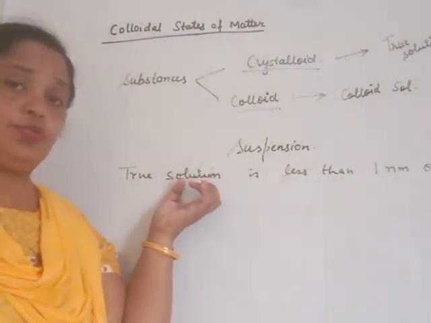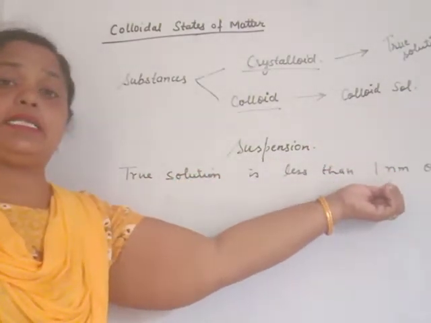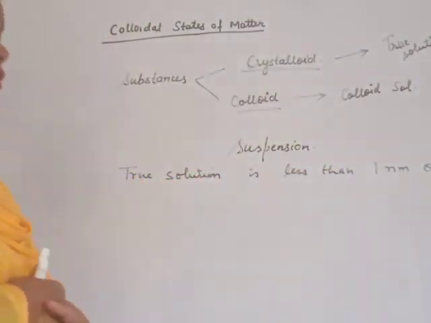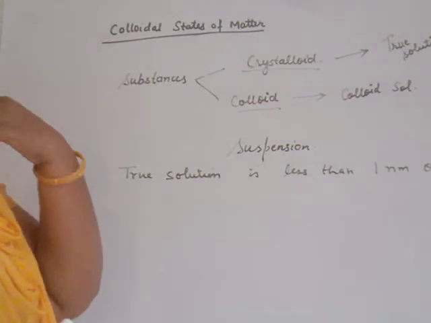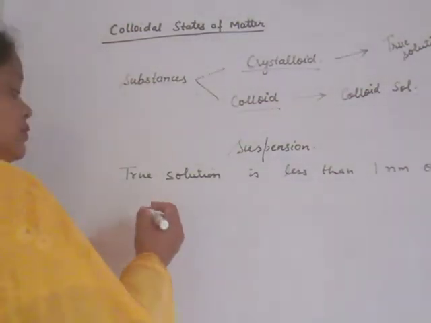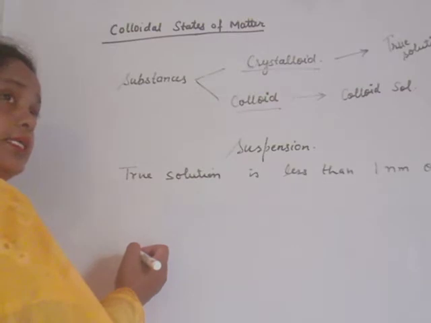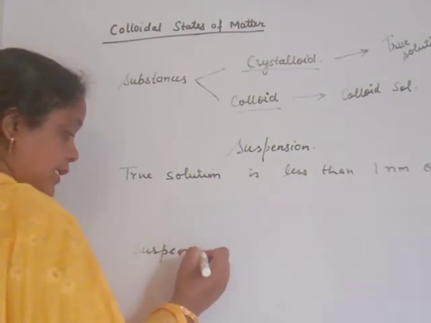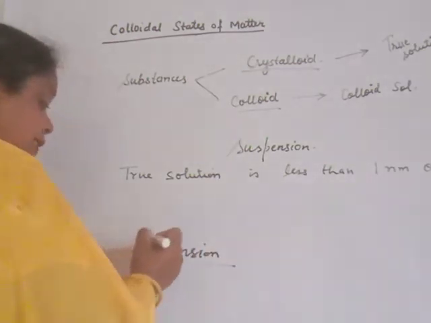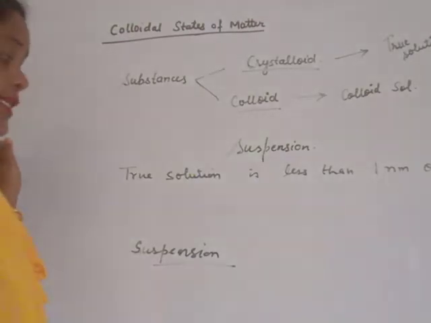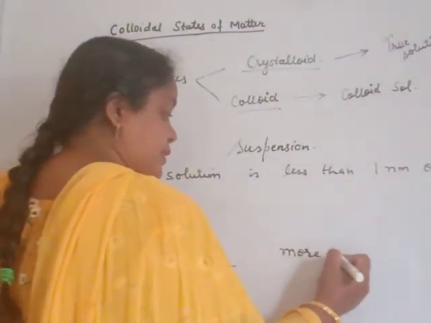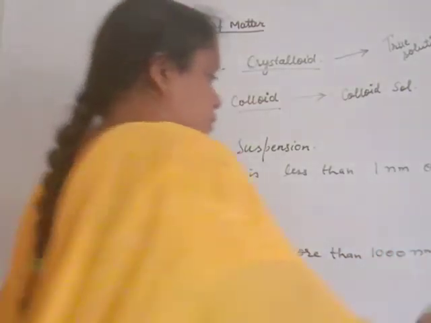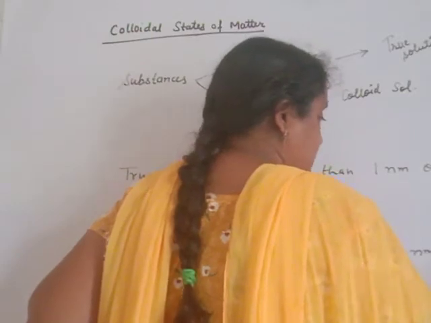But colloidal particles are so large that they can be seen only by scattering of light. But in case of suspension, particle size is so large that it can be seen by naked eyes, that is, more than 1000 nanometer or 10 raised to power minus 6 meter.